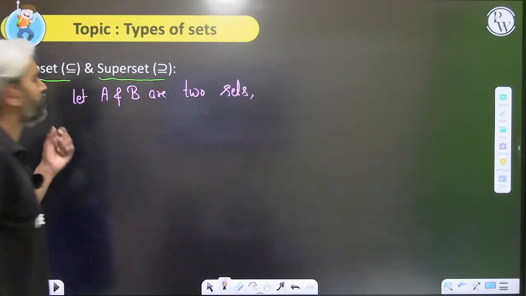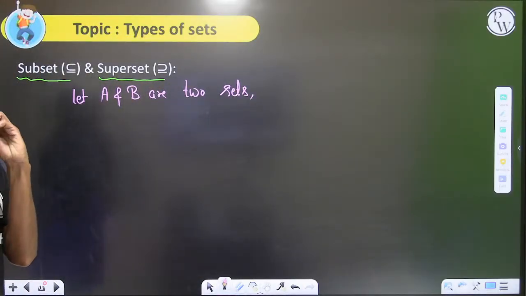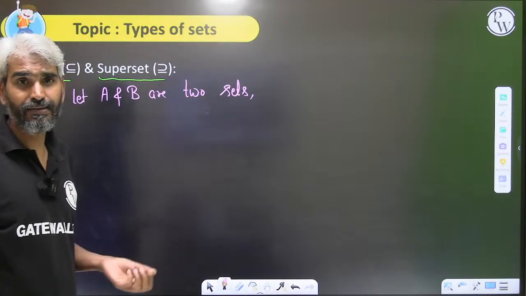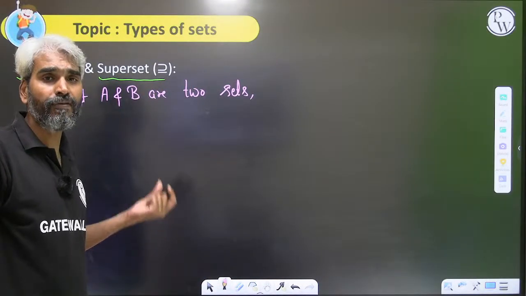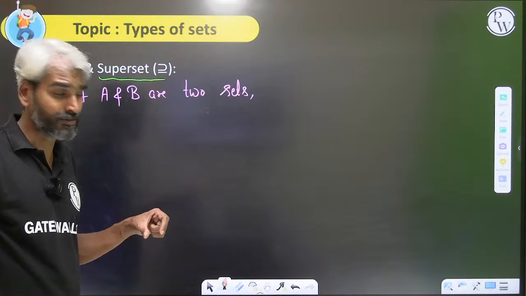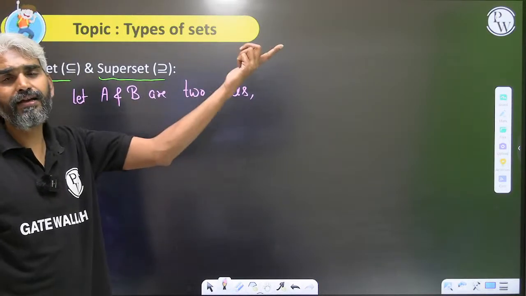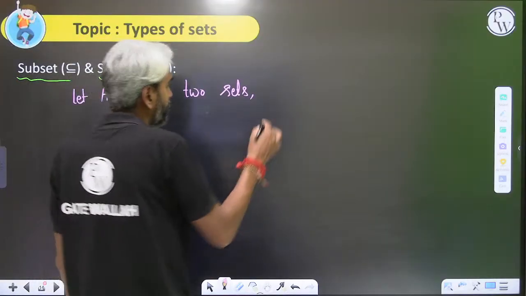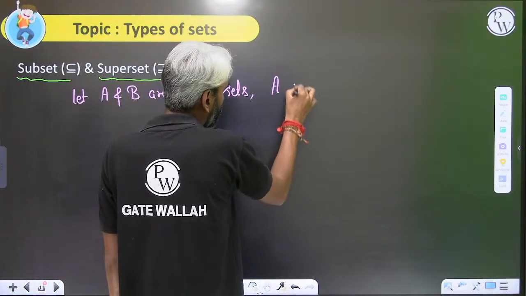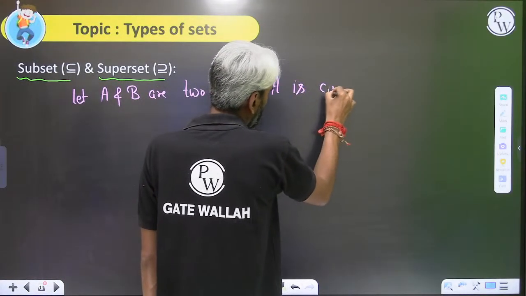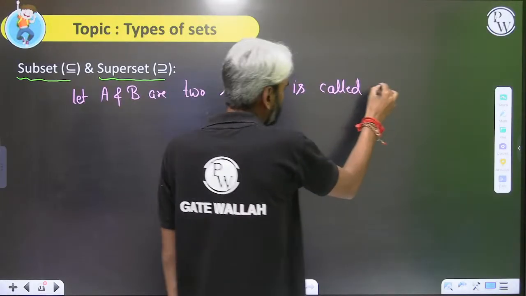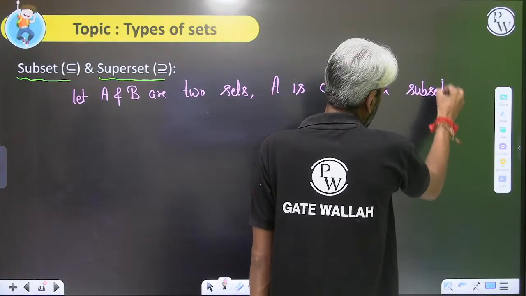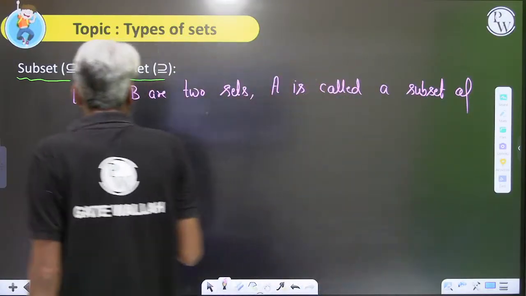How do you define subset? For a set to be a subset of another set, what is necessary? All the elements of that particular set, which is being called a subset, must be included in the other set. So, A and B are two sets. A is called a subset of set B.